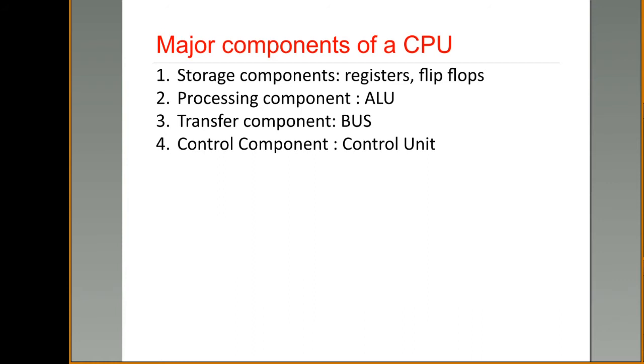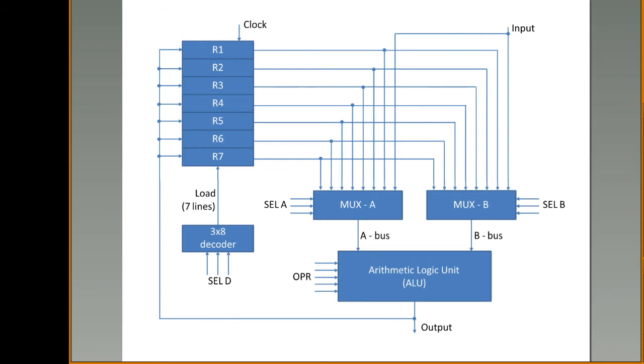Okay, so these are the main components of a CPU. You have the storage component, the data transfer component, the processing component, and the last and most important one is the control component. Right. Next, we'll see the general register organization. So these registers are going to store the data. And if you want to perform any instruction or operation, you require a processing unit called the arithmetic logic unit.